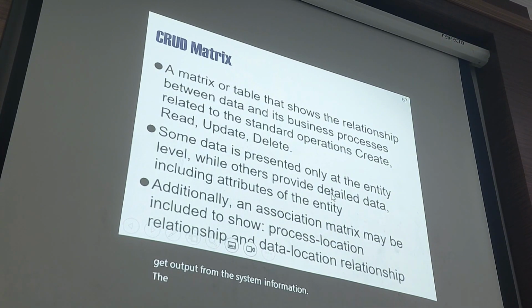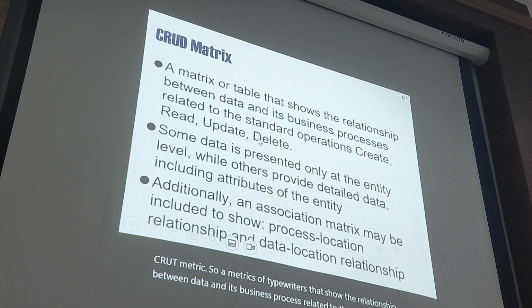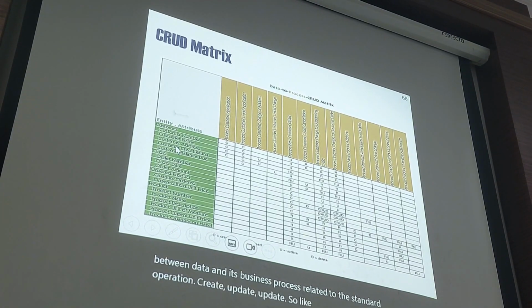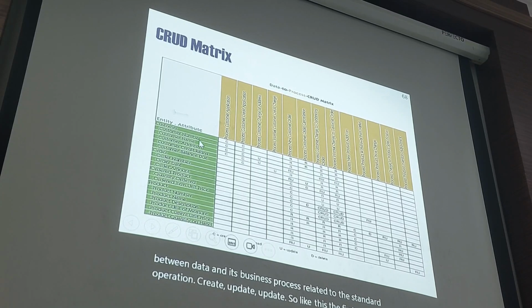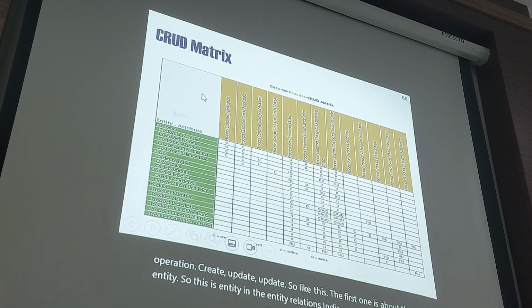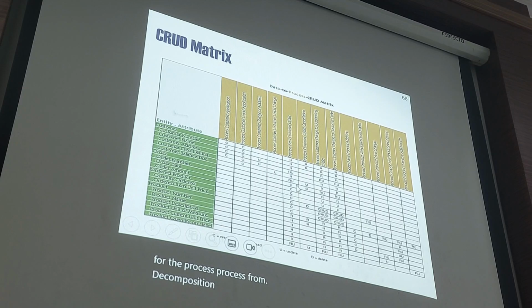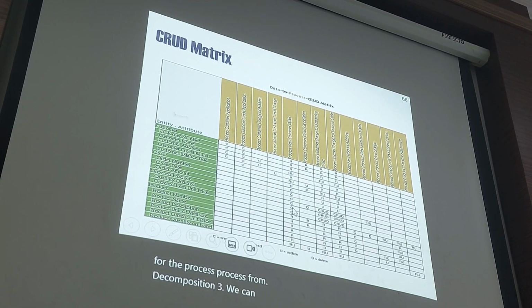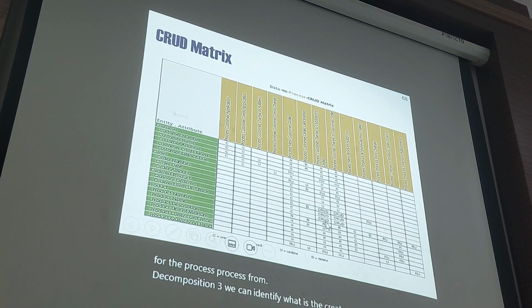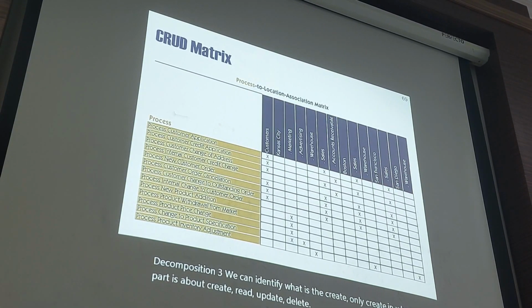The next one is the CRUD matrix. A matrix or table that shows the relationship between data and its business process related to the standard operations create, read, update, delete. The first one is about the entity, this is the entity from the entity relationship diagram, and this one is for the process from the decomposition tree diagram. We can identify which part is about create, read, and delete. The example will be in the next meeting.